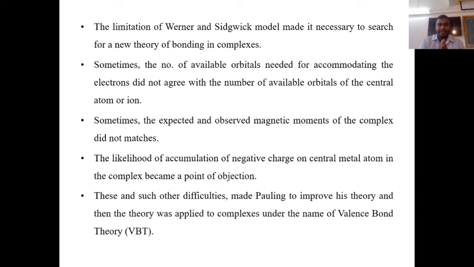To make this objection clear, Pauling improved his theory, and then the theory was applied to complexes under the name of valence bond theory. So to overcome this limitation of Werner and Sidgwick, Pauling proposed a new theory that is known as valence bond theory. So we will see what exactly the valence bond theory is. There are some assumptions of the valence bond theory.